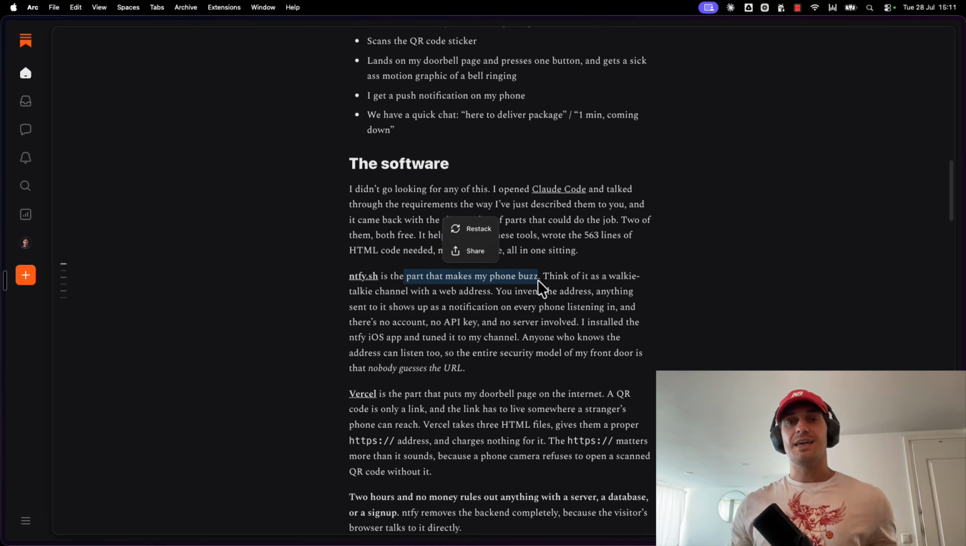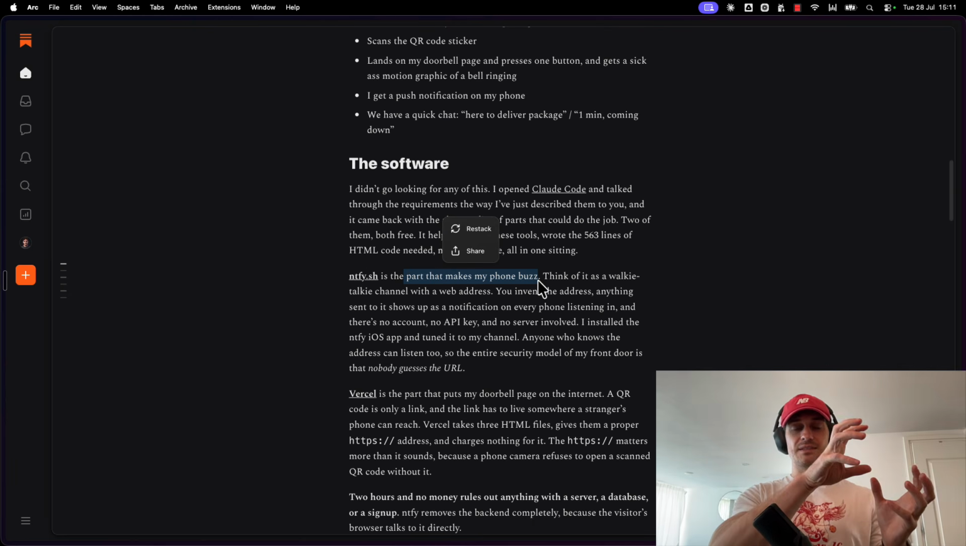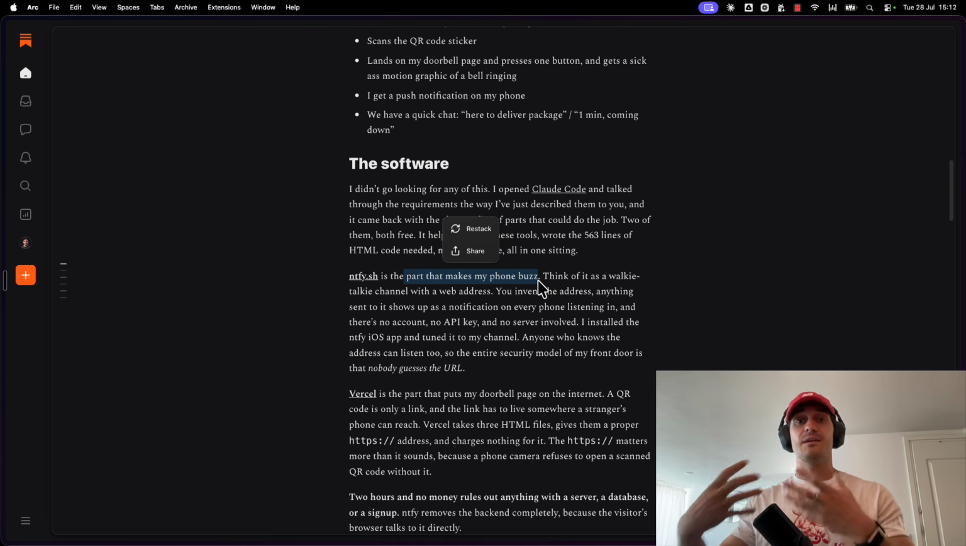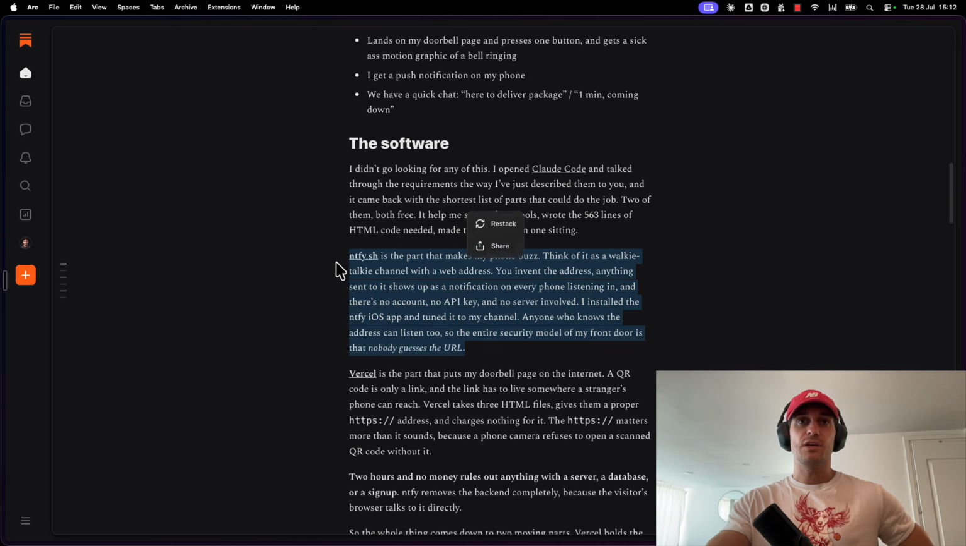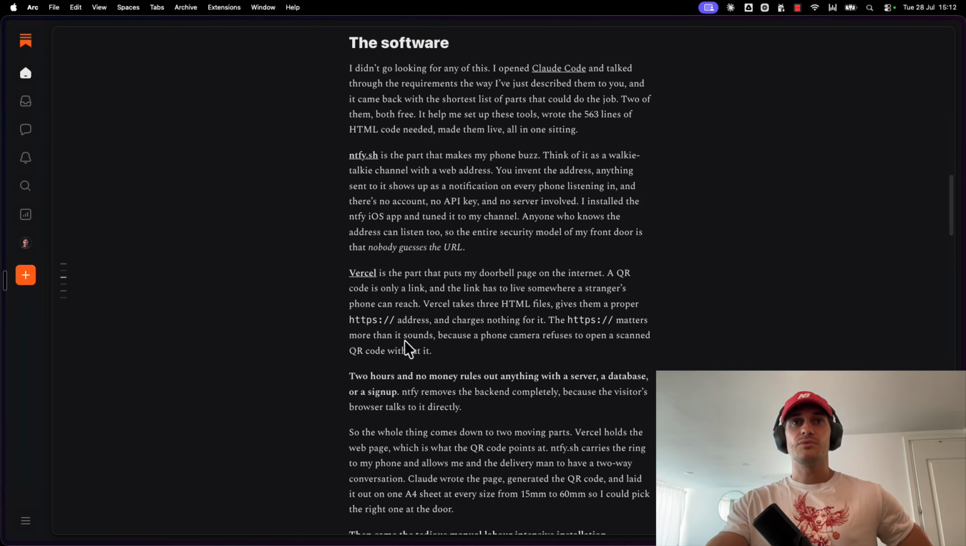So if somebody is scanning a QR code and they ring my bell, that is how that message comes through to my phone saying there's somebody at the door. And it also has the messaging capabilities. And most importantly, it's completely free. You just need to download it on your phone and then link it to your web page. And Vercel is our hosting, the place where we get the website.